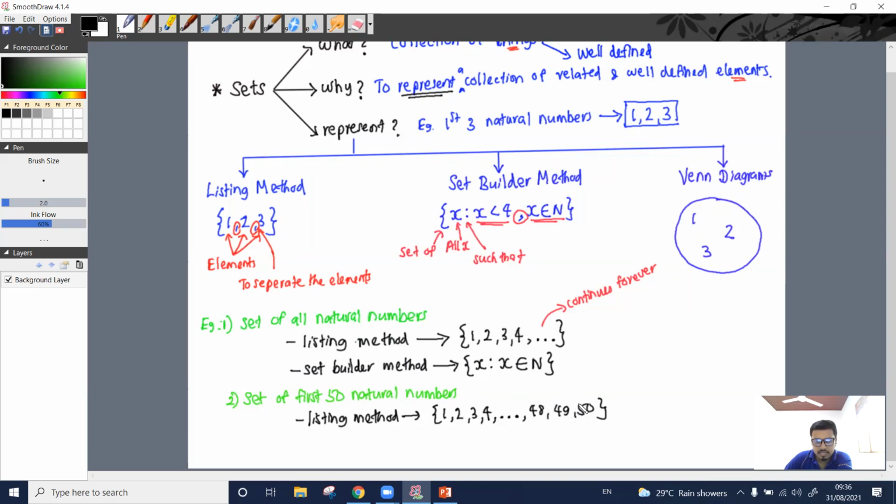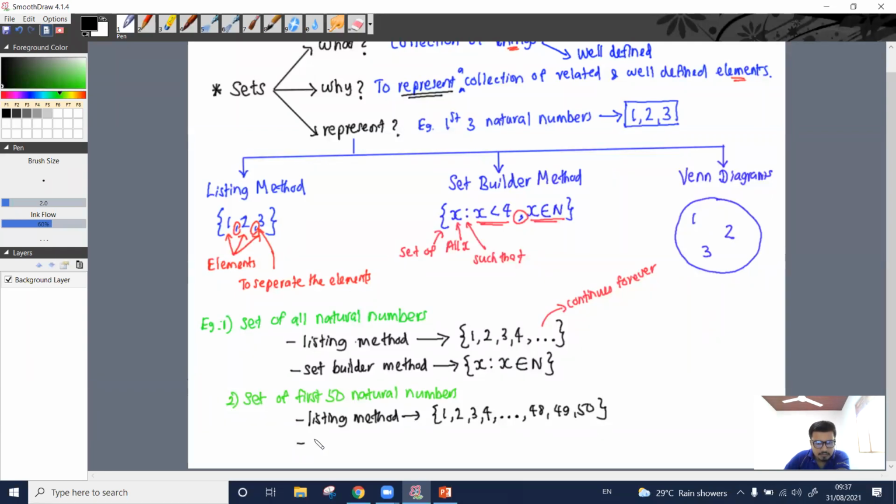Using these 3 dots, the same pattern will continue. So this is how we can represent this given set using the listing method.